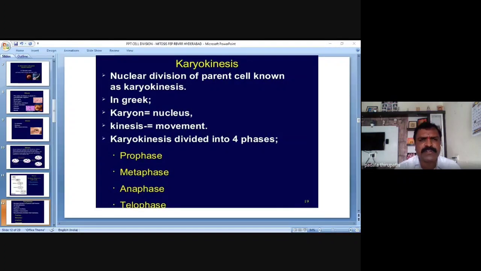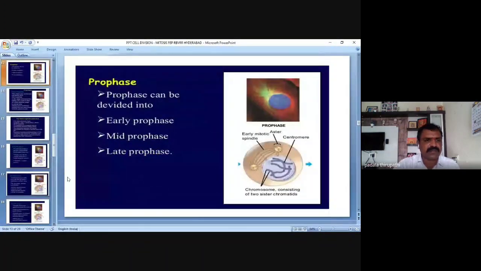In any competitive examination, these phases and the changes that occur during prophase, metaphase, anaphase and telophase are asked. We will discuss each phase. Then we will move to prophase.